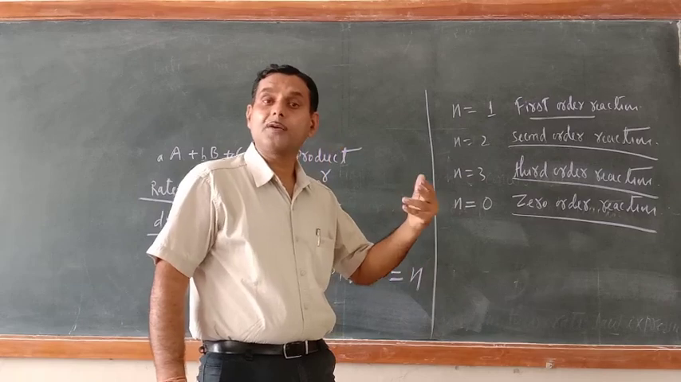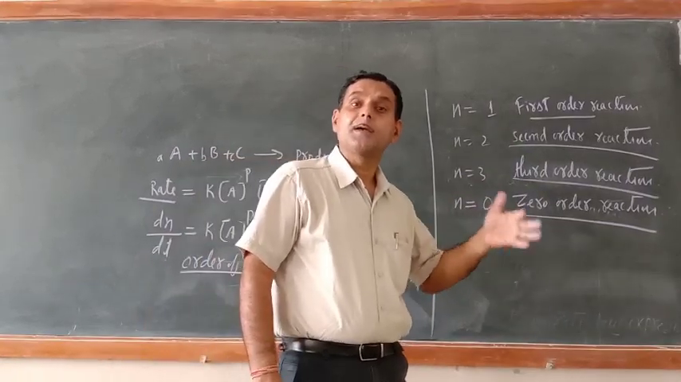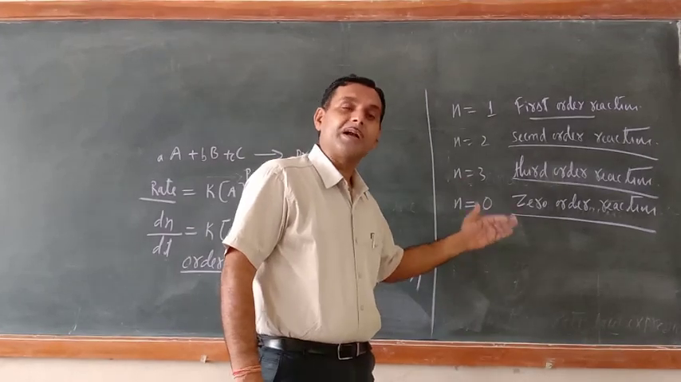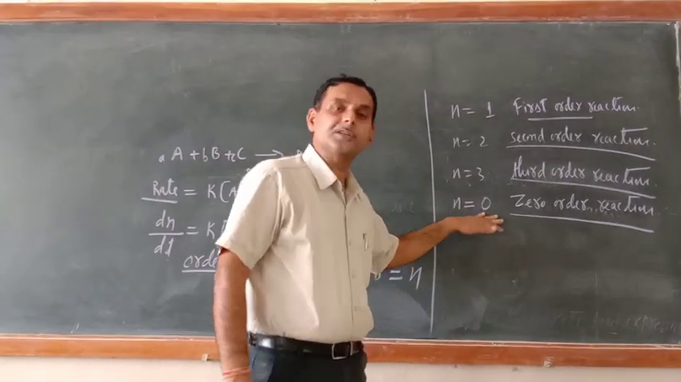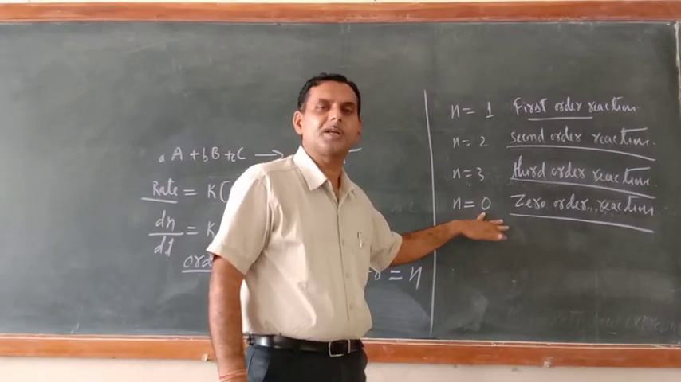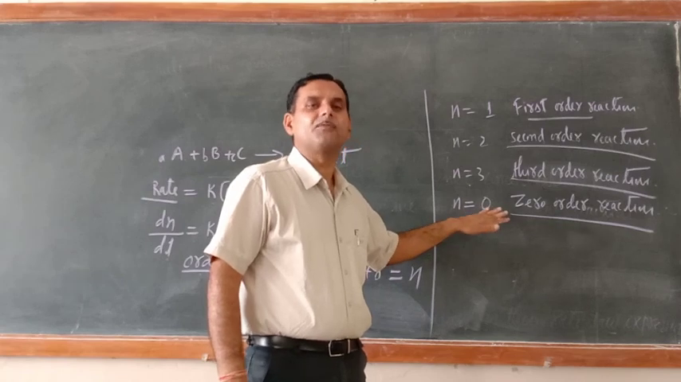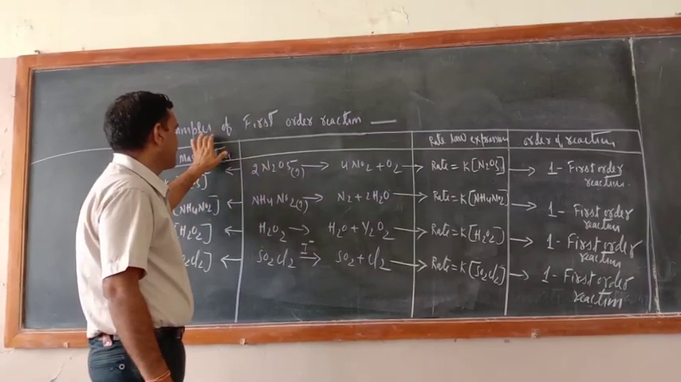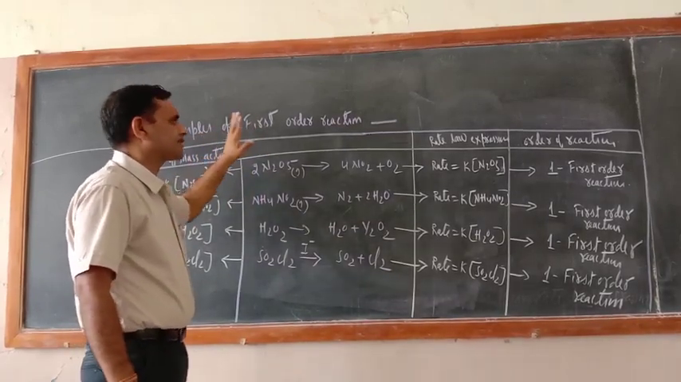So how can one chemical reaction proceed without the involvement of any reacting species? But it doesn't mean that because 0 is written, no reacting species is involved here. Reacting species is involved. I will tell you later. Now, dear cadets, see the examples of first order reaction.